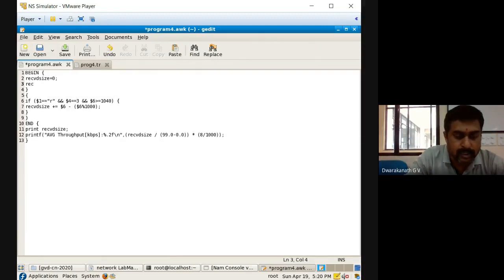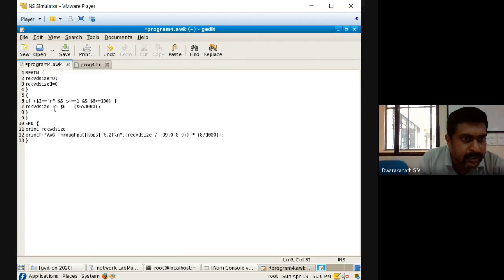Two destinations, that is received size 1, or there you can make 1 and 2, not an issue, is equal to 0. This is for the second node I take. So first node, let it be the receiver, the destination must be 1. So $6 is a packet size which will be greater than or equal to 100. I'll take it as more than that. Whatever is there, you take it.